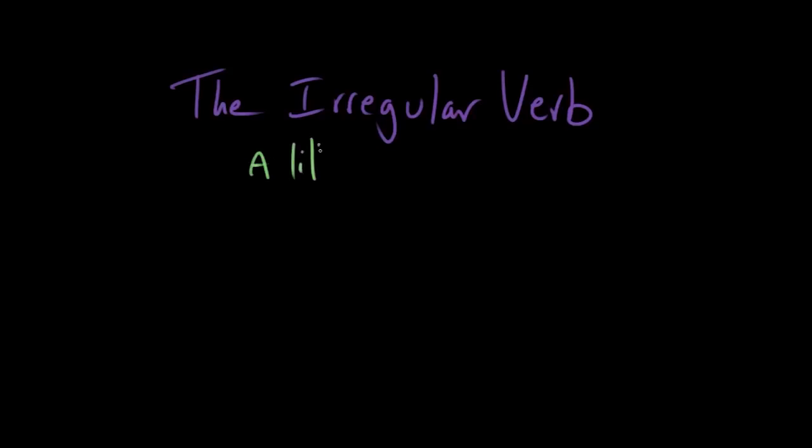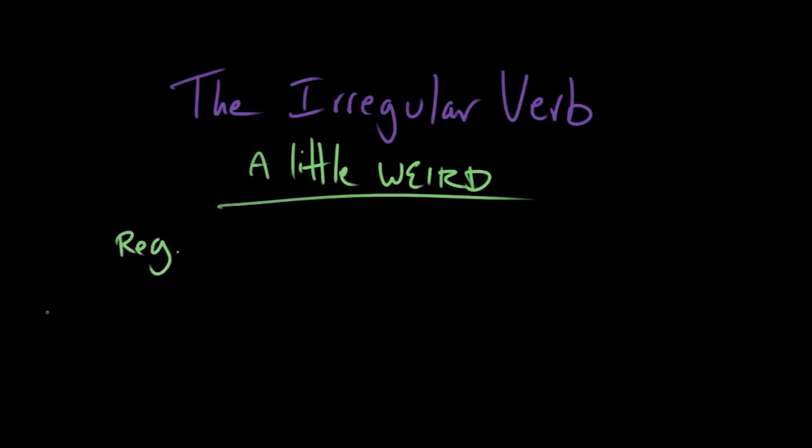Today I want to start talking about irregular verbs. That is to say, verbs that are a little weird. You know, we have this idea of a regular verb that we can conjugate in all tenses, and it's just going to behave in a way that we expect. Like, for example, the verb talk. Right? So if we take a regular verb and we put it in the past, the present, and the future,